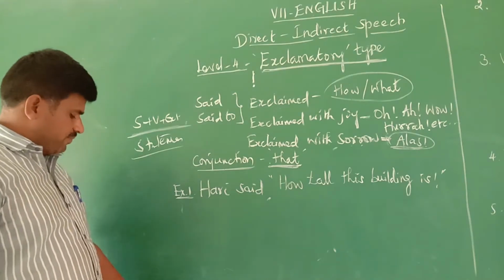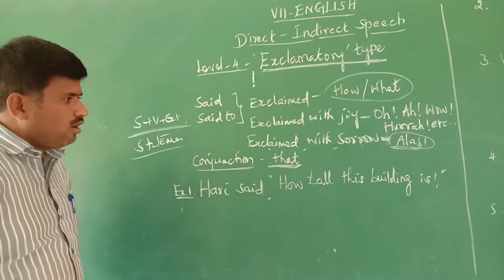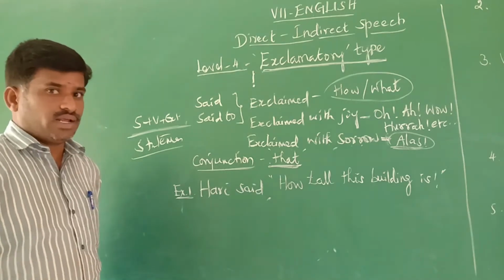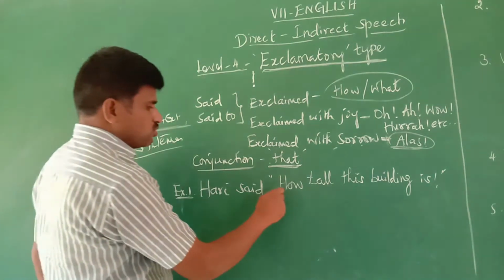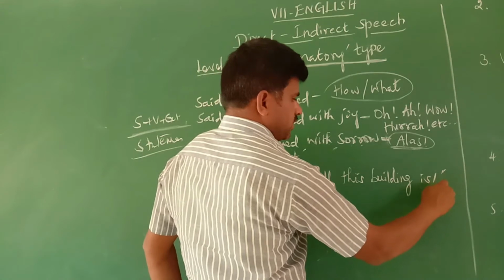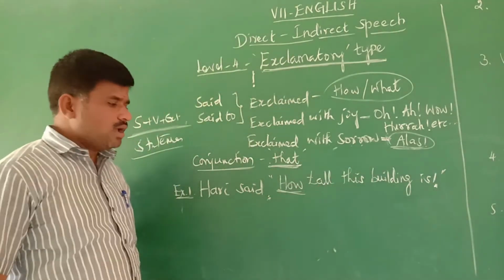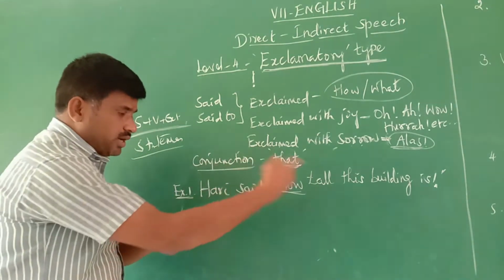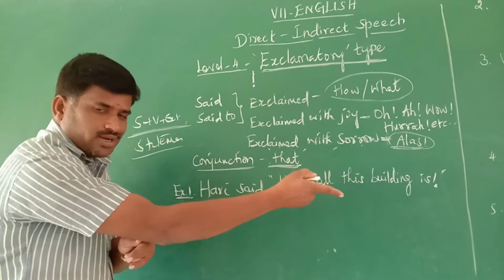Read the first one. First example is given. Hari said, "How tall this building is!" There is the word how used. There is an exclamation mark at the end, and double quotations. Right? How to change this into indirect? This is direct speech. So how to change this into indirect speech?